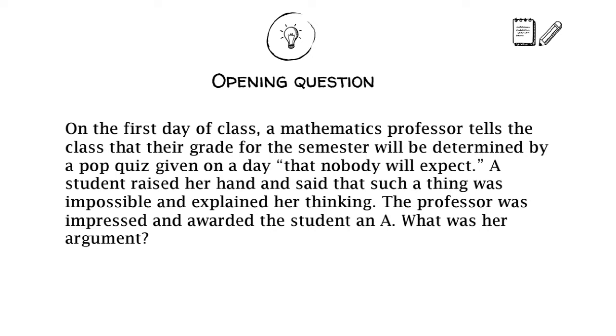Suppose that the girl argued that the quiz could not be given on the last day of class. For if the professor waited until the very last day of class for the quiz, then everyone would expect it on the second to last day of class. However, if they can all rule out the last day of class, then they can also rule out the second to last day of class, because if the professor waited all the way till 3 days left in the class, he couldn't give the quiz on the second to last day of class because then the students would expect it. They know it wouldn't be the last day, so it would have to be the second to last day. Continuing this reasoning down the line, it's impossible to give a pop quiz that nobody would expect.